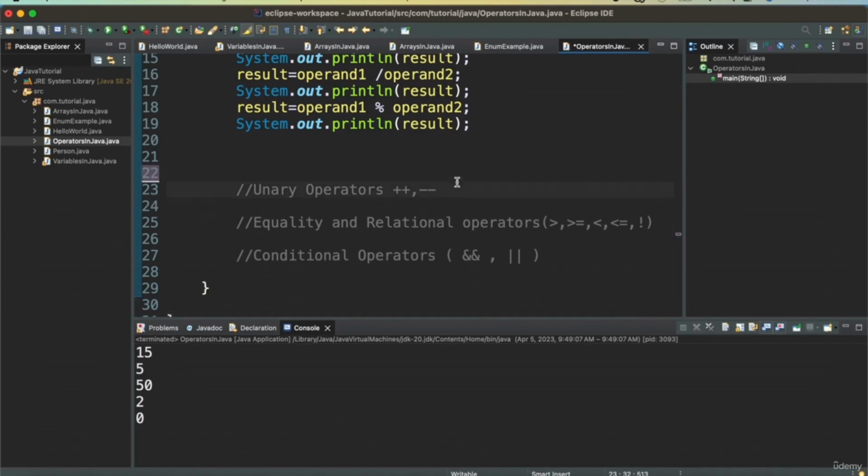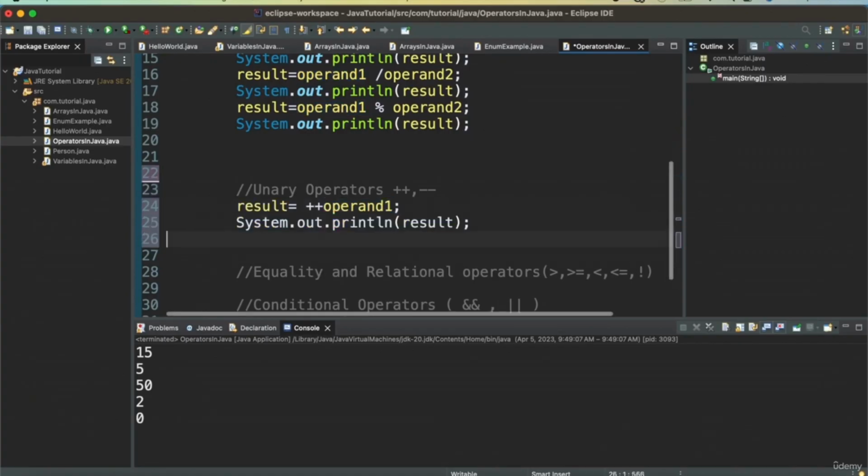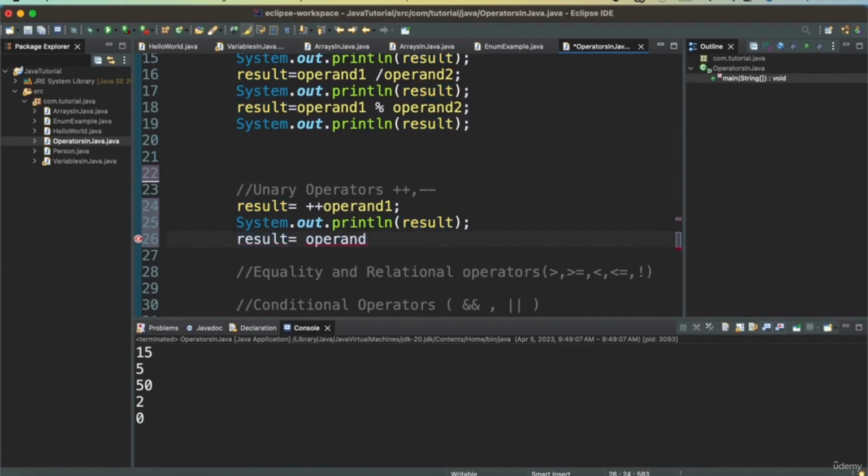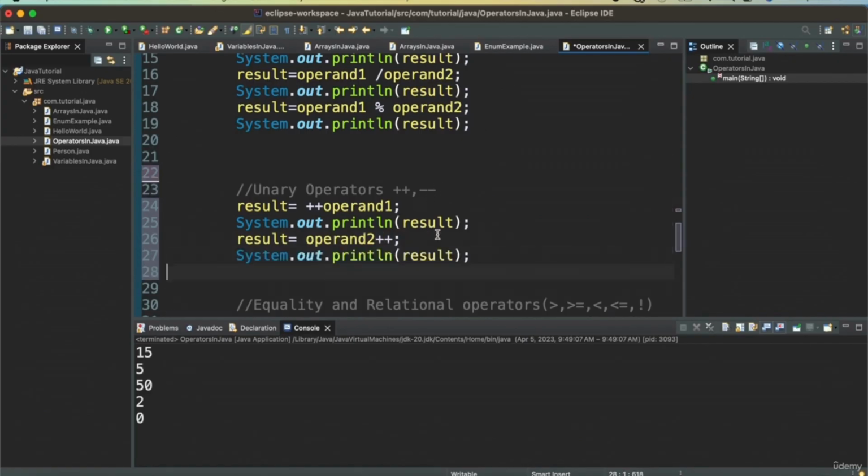Now for unary operators, we can say result equal to plus plus operand 1, and then we can print the result. And then you can also do post-increment on operand 2, plus plus post unary, and then you can print this value.